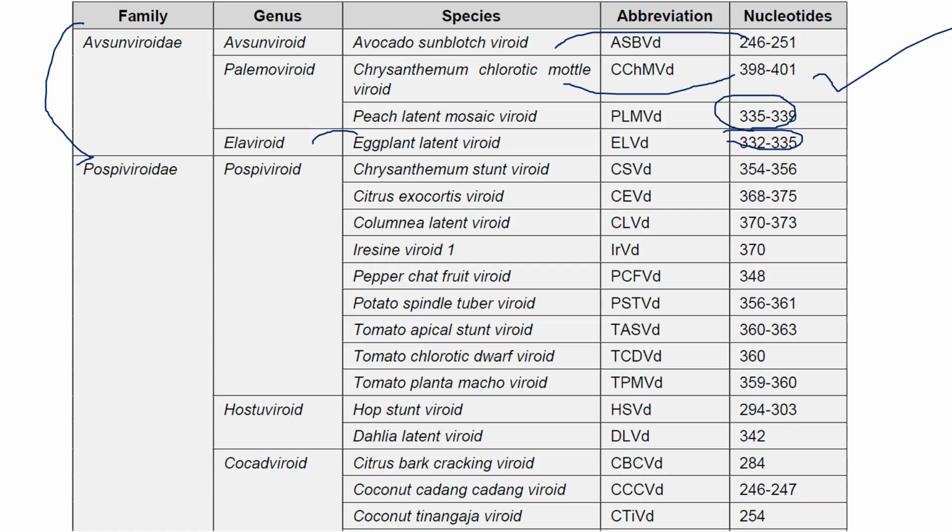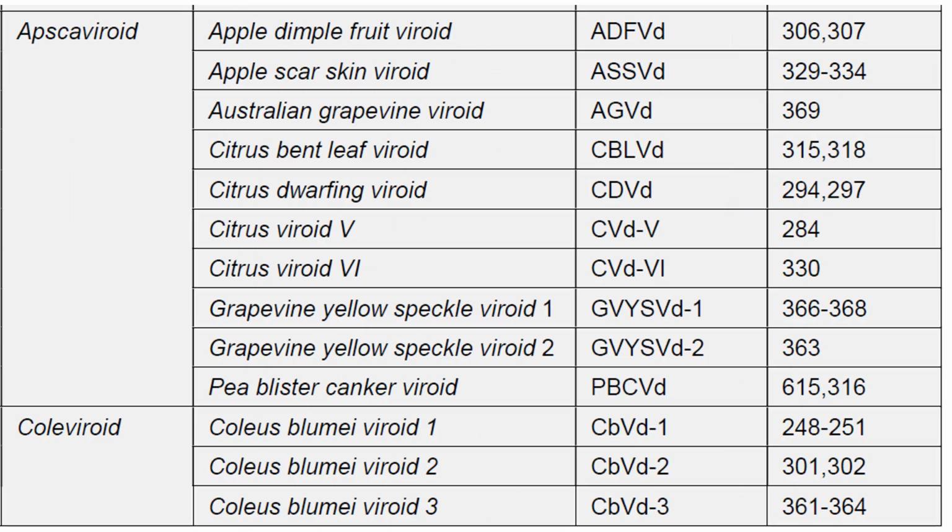And in Pospiviroidae, chrysanthemum stunt, citrus exocortis, nucleotides important 368 to 375, and a couple of viroids are there, the potato spindle tuber viroid 356 to 361. I think we might have discussed it, 359, right? Like that. Tomato, this is not that much important. Coconut cadang-cadang, this coconut cadang-cadang viroid is important, 246 to 247, and one more is also important. Coconut tinangaja, which consists of 254 nucleotides. Other things like apple scar skin viroid 330 to 334, grapevine viroids.